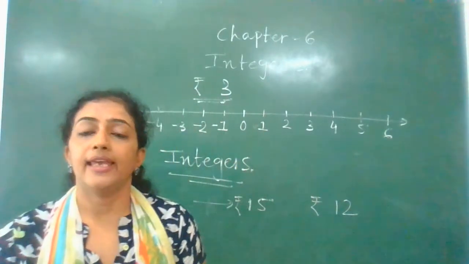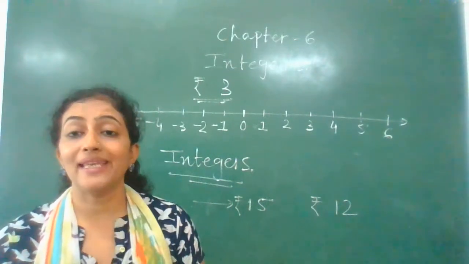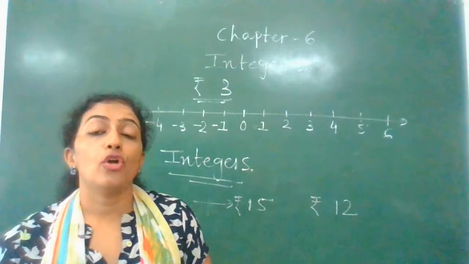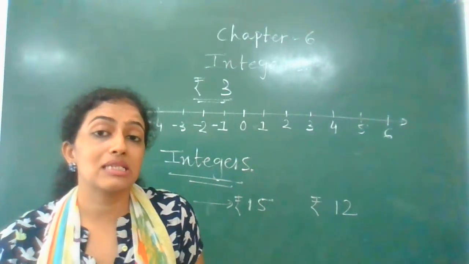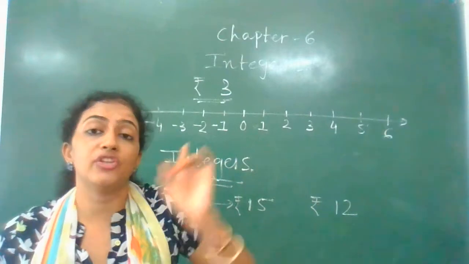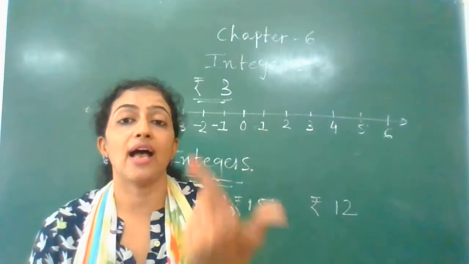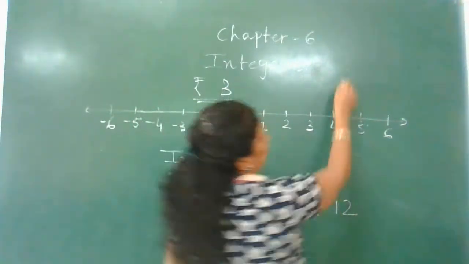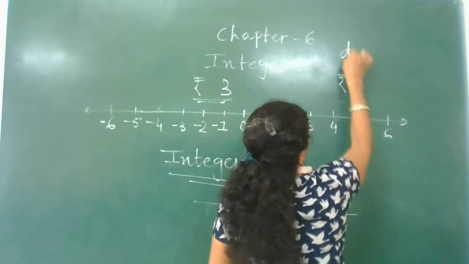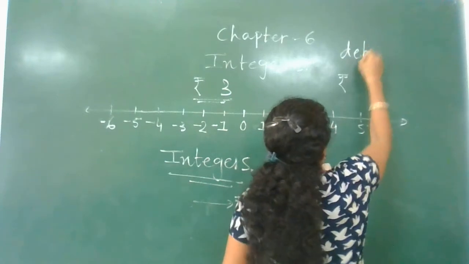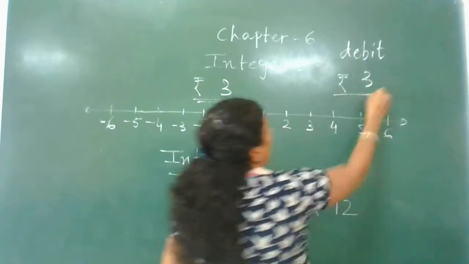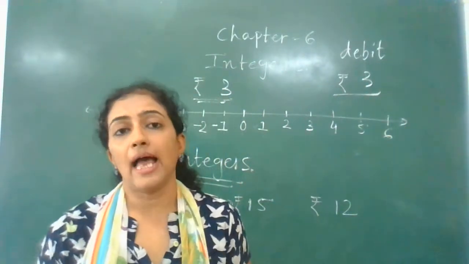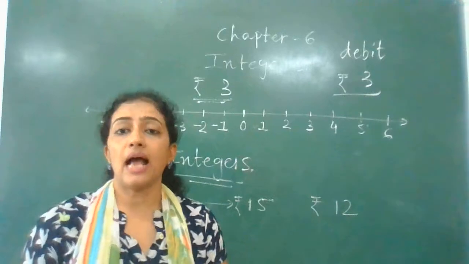Here he can show this rupees 3 in your debit, which means he will understand that you have to give him these 3 rupees. In other words, he will show it as rupees 3 under the column of debit, so that he will understand.